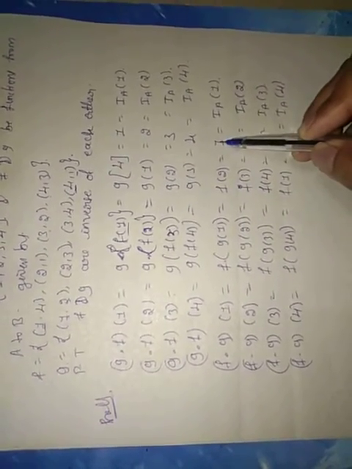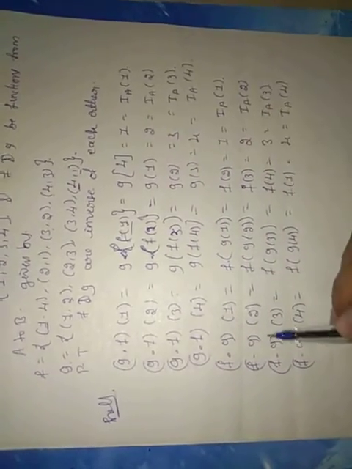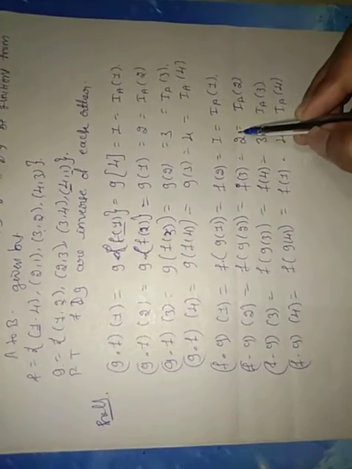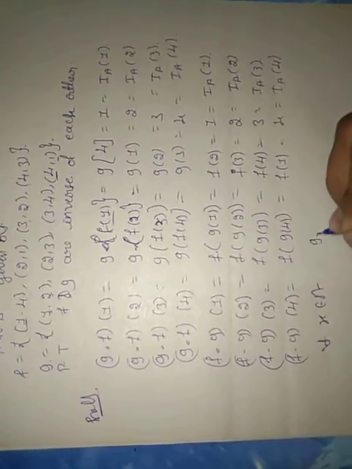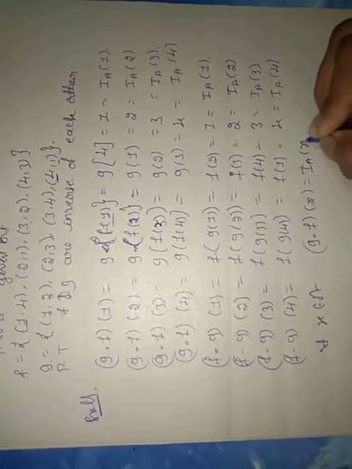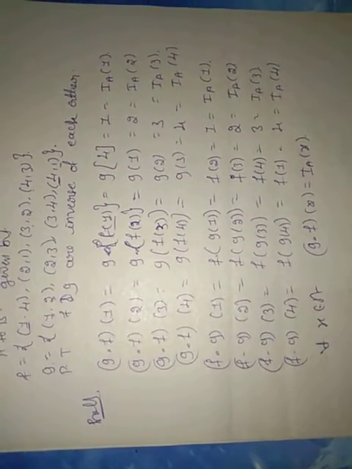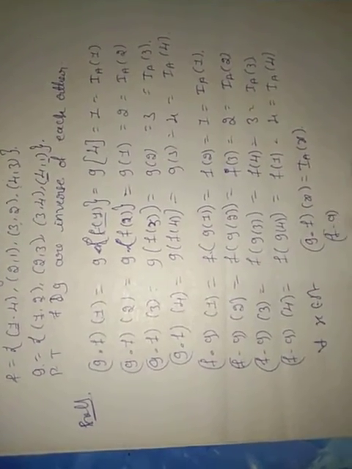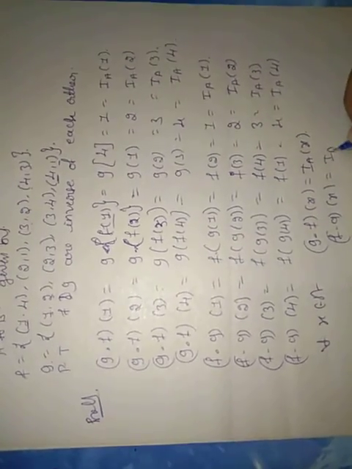So by seeing these equations, g dot f of 1 equal to 1, f dot g of 1 equal to 1, g dot f of 2 equal to 2, f dot g of 2 equal to 2. So therefore, for all x belonging to A, we have g dot f of x equal to IA of x and f dot g of x equal to IA of x.